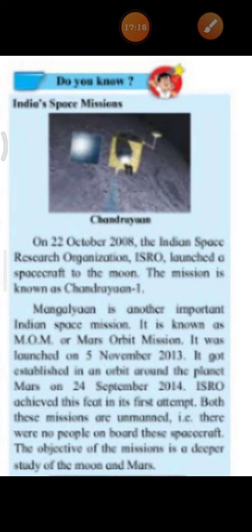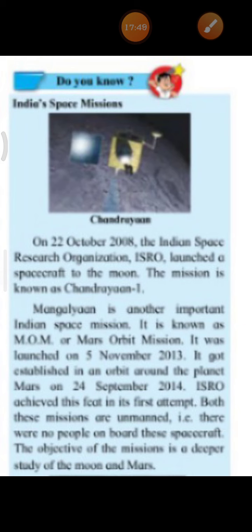It was launched on 5th November 2013. It got established in an orbit around the planet Mars on 24th September 2014.